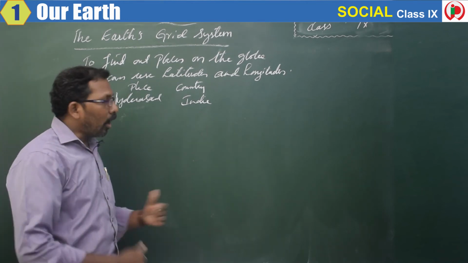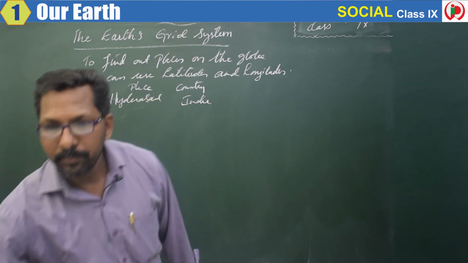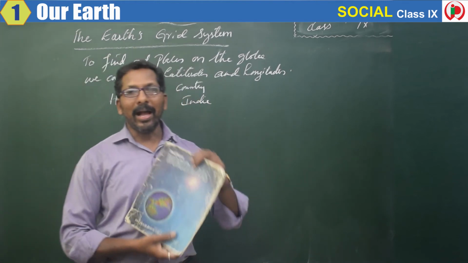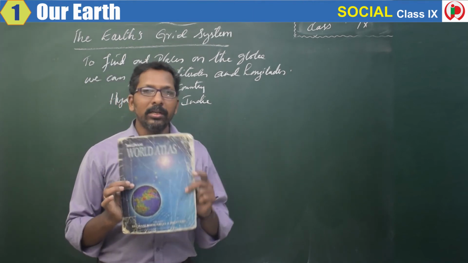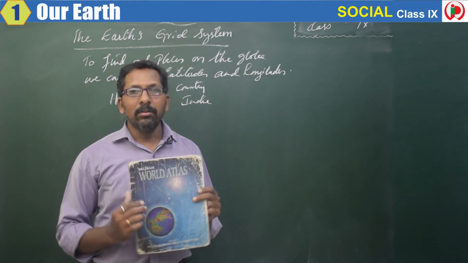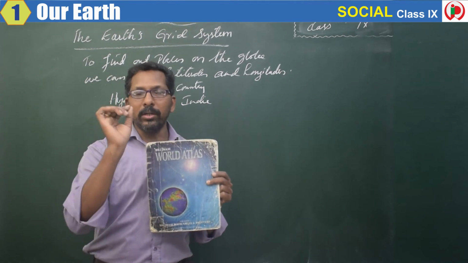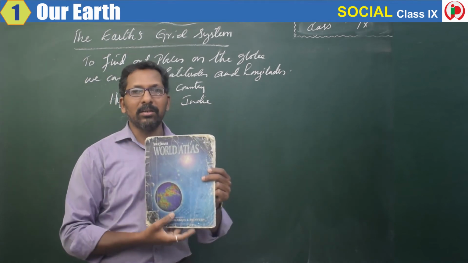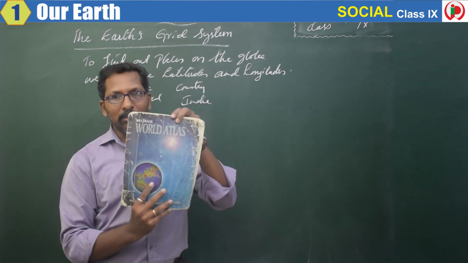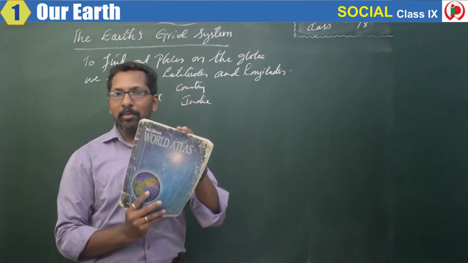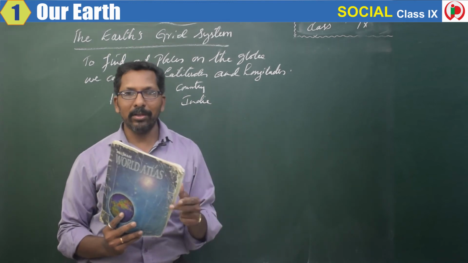So how can we find out? Everyone, I think you may be having an atlas book. With this atlas book, it is very easy to find out the latitudes and longitudes of a particular place. I have the oldest edition, so you may be having new editions, school atlas books.